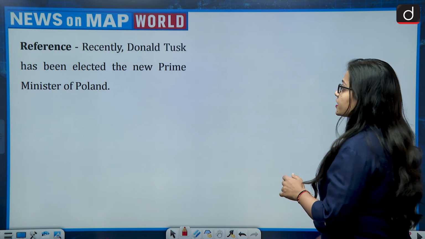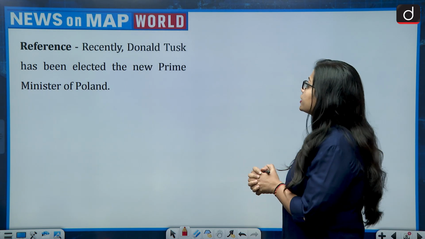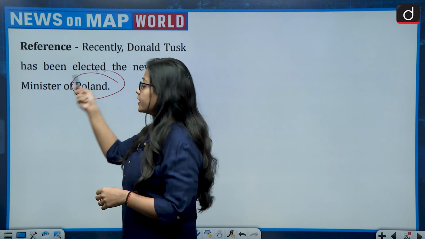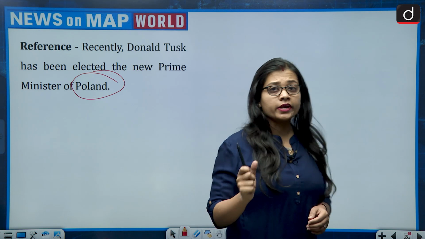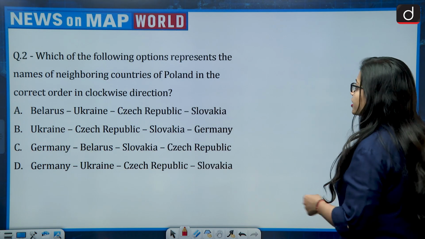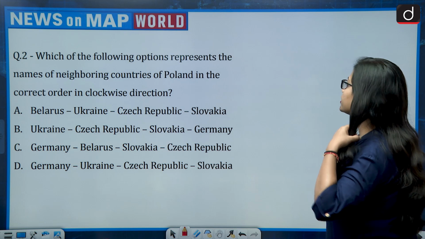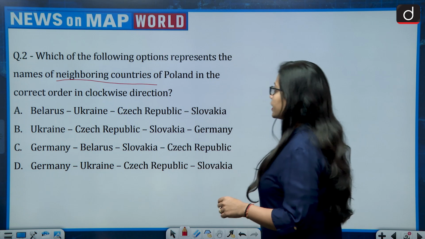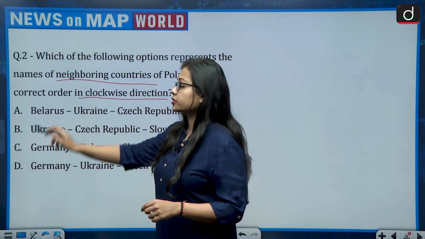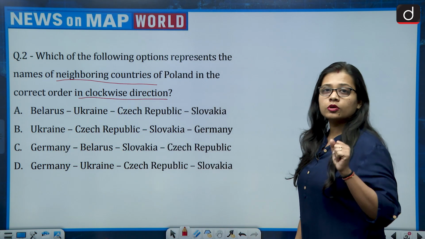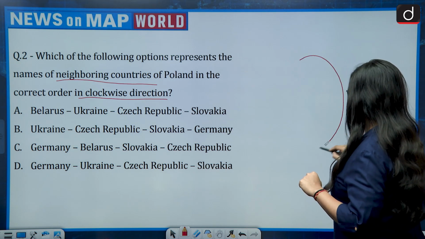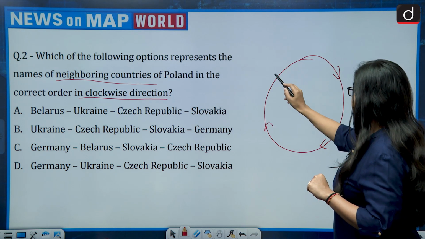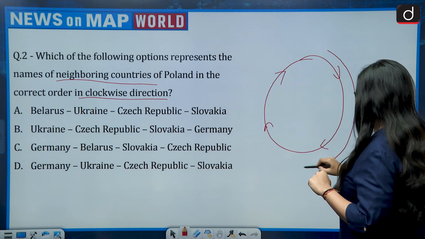Now next question, the reference talks about recently Donald Tusk has been elected the new Prime Minister of Poland. Now this brings the European country Poland to the news. So the question says, which of the following options represent the names of neighboring countries of Poland, in the correct order in clockwise direction? Now important here is to know about the clockwise direction. So this is the direction. If this is a clock, then clockwise direction is this. So this is the clockwise direction.